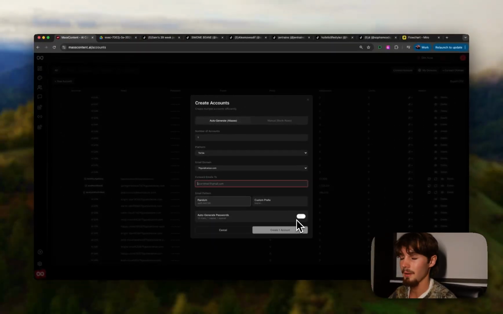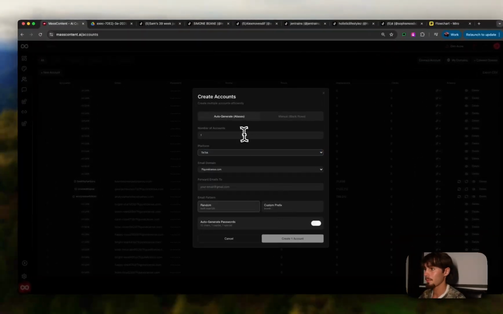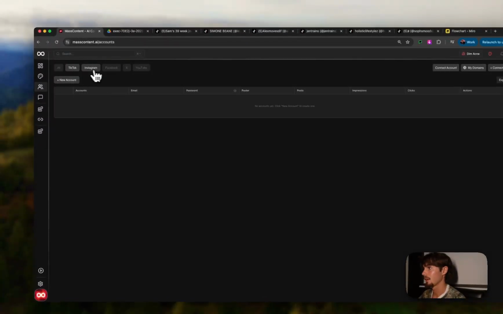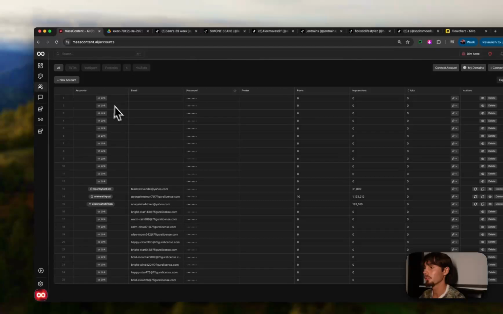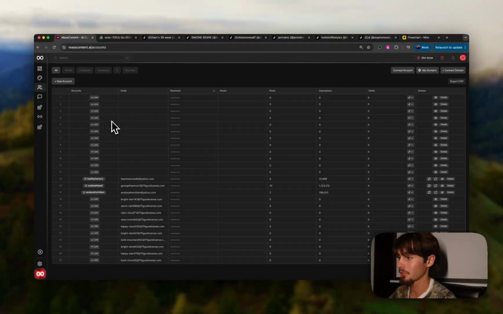So when you're going to create the account, it's really simple. You literally just have the passwords there for you. And then you select which platform you want. And you can just create as many of these accounts as you want, right? Let's say you want to make 10 accounts, whatever. And then essentially they'll pop in. They'll look kind of like this. If they're TikTok, Instagram, whatever, then they'll show up in those tabs. This makes it so much easier to actually go ahead and create your accounts. It's so much faster. Everything's right here in the platform, all in this spreadsheet style workflow.